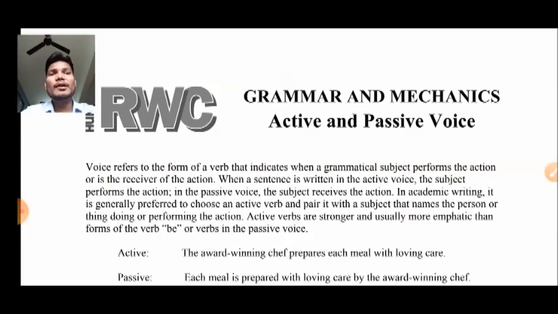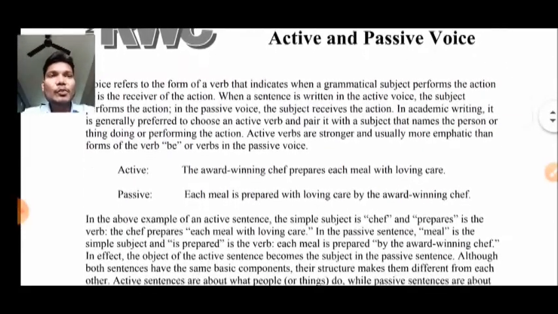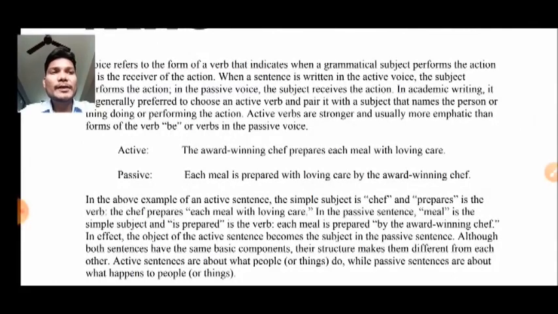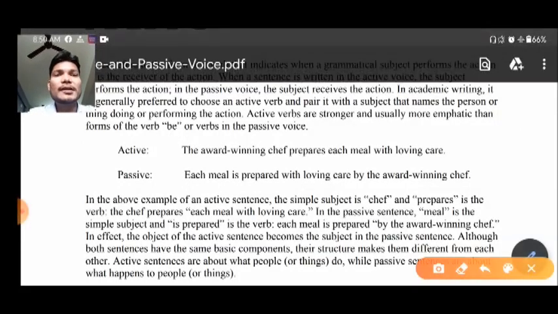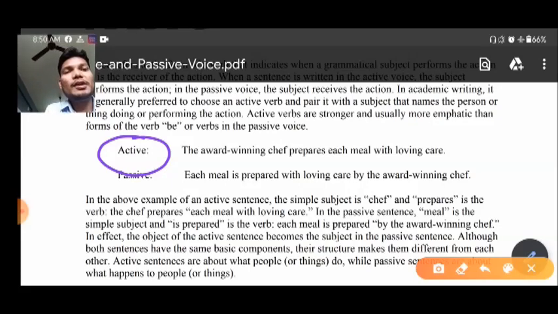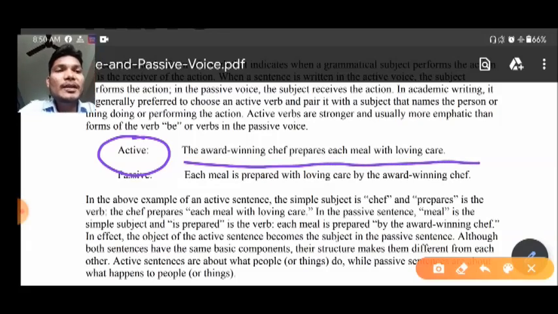So today's point for our discussion is active voice and passive voice along with the tenses. So now here you can see what is active voice and what is passive voice. First of all, active voice. Here a direct example has been given to us: the award winning chef prepares each meal with loving care. So this is just an example given to us of active voice.